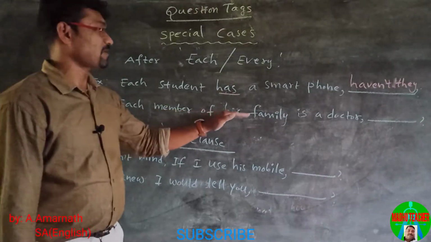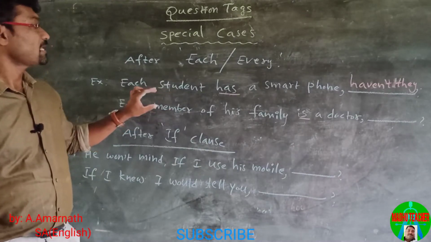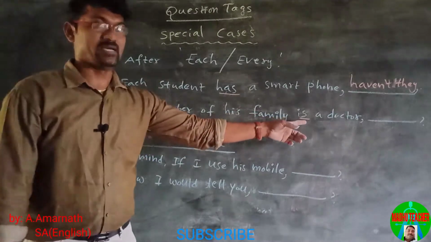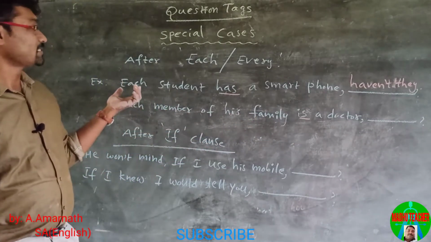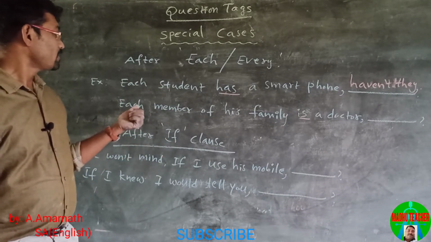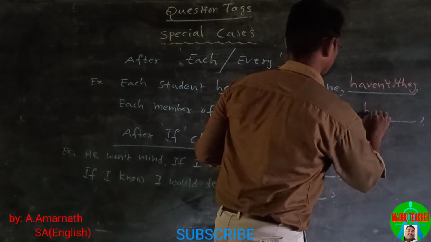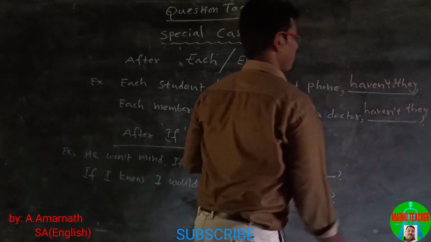Each member refers to a singular noun, so it is followed by a singular verb. But in a question tag, when the statement has each plus noun, we use a plural tag. It is haven't they.